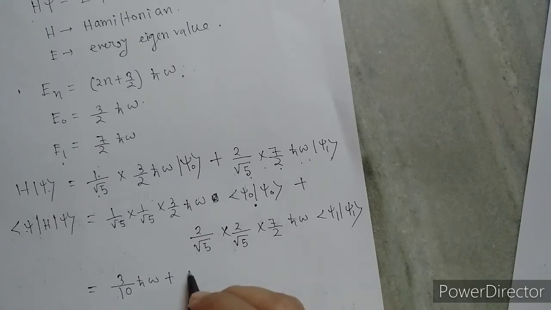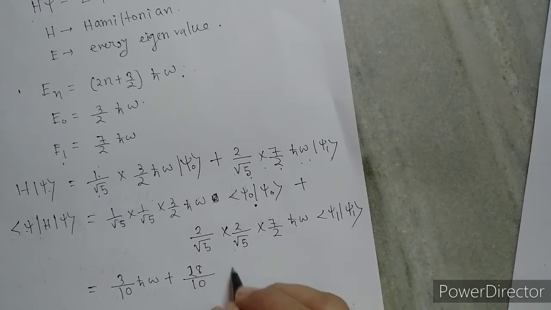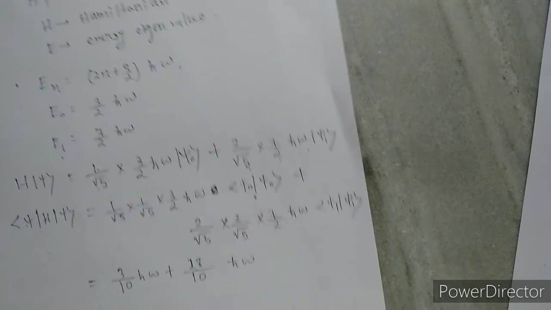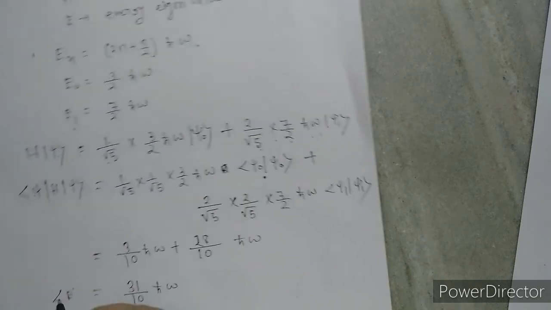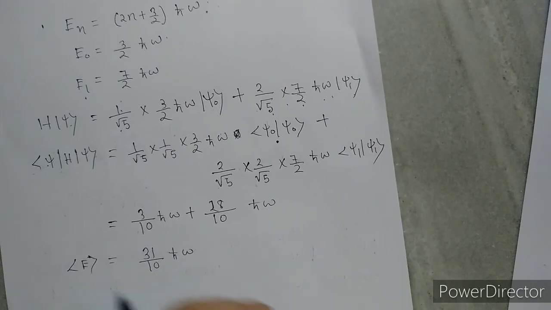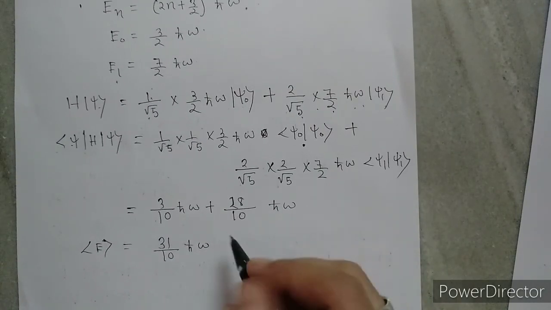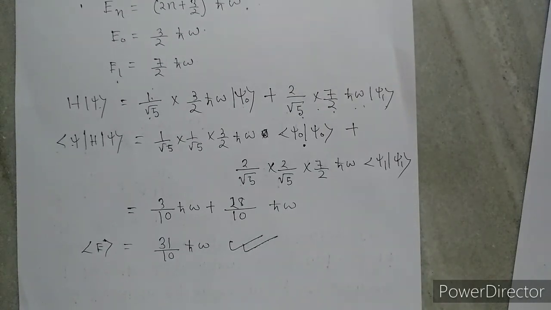multiplying this we get 28 by 10 h cut omega, so 31 by 10 h cut omega. This is the expectation value of energy. So this is the answer.